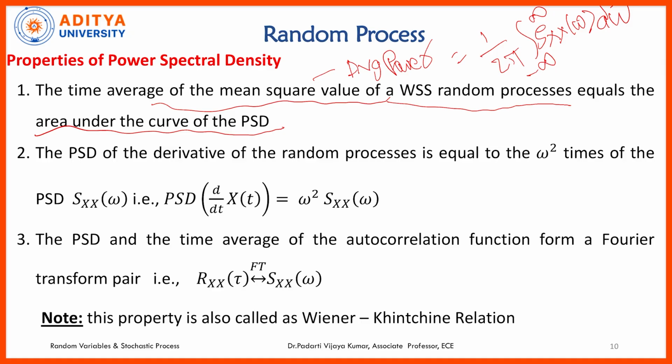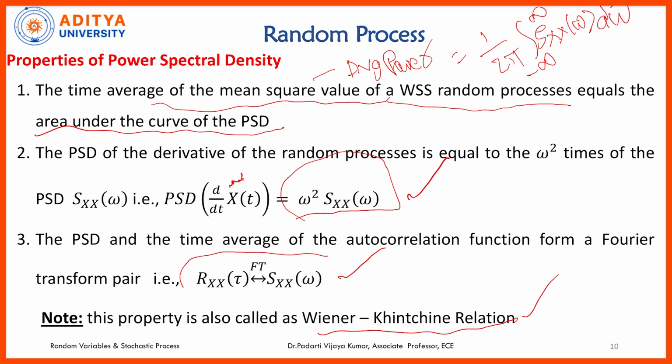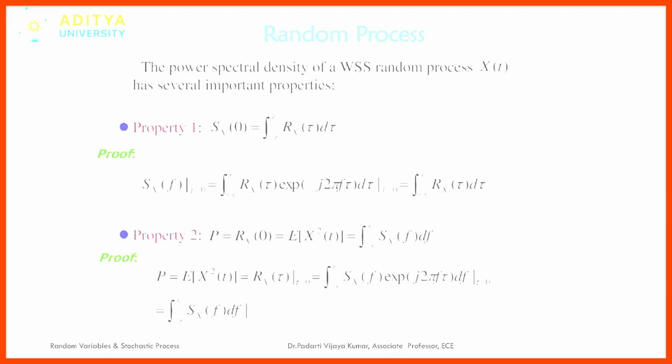And there is one more property. If you do the derivative, which is numerically equal to omega square into Sxx of omega. This is one property, and the final, very important property is the Wiener-Khinchin relation, which relates the temporal characteristics with spectral characteristics. We already mentioned that the Fourier transform of the autocorrelation function gives you the power spectral density. Let us see the derivation part.